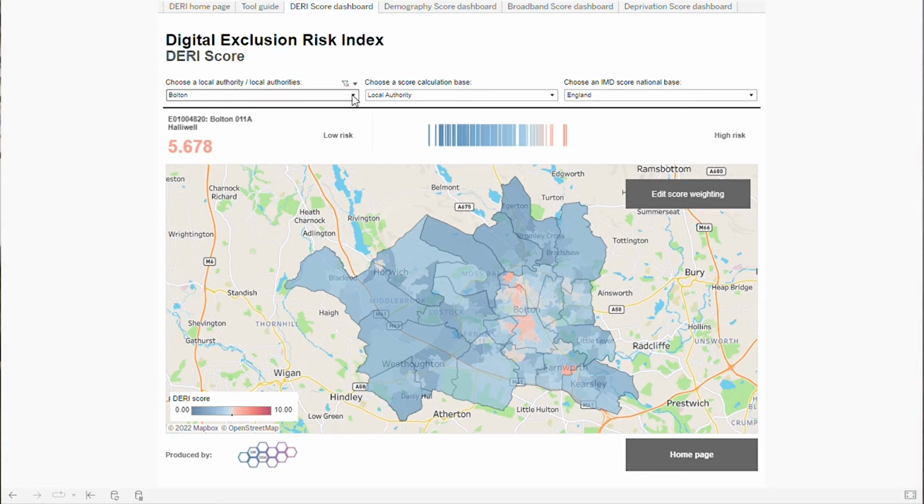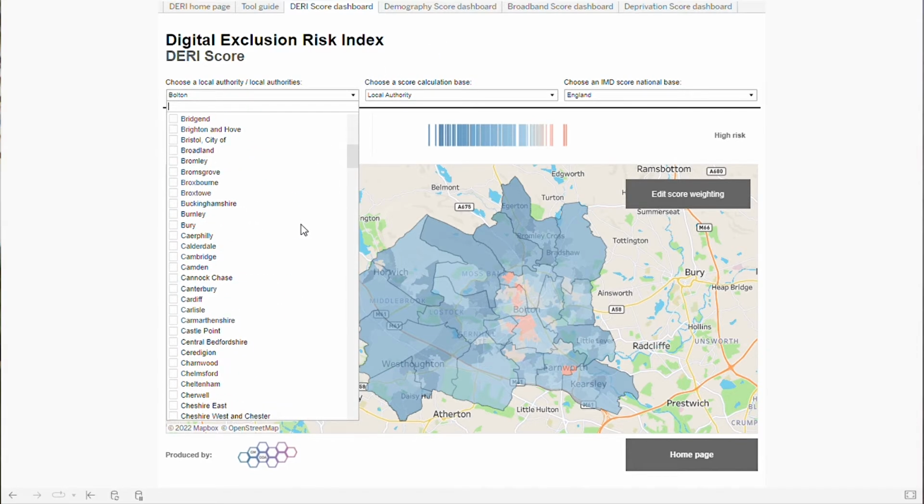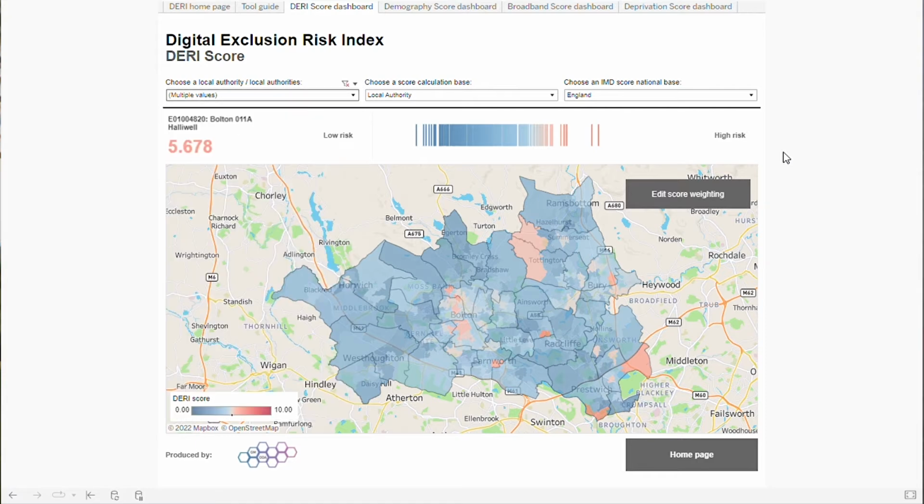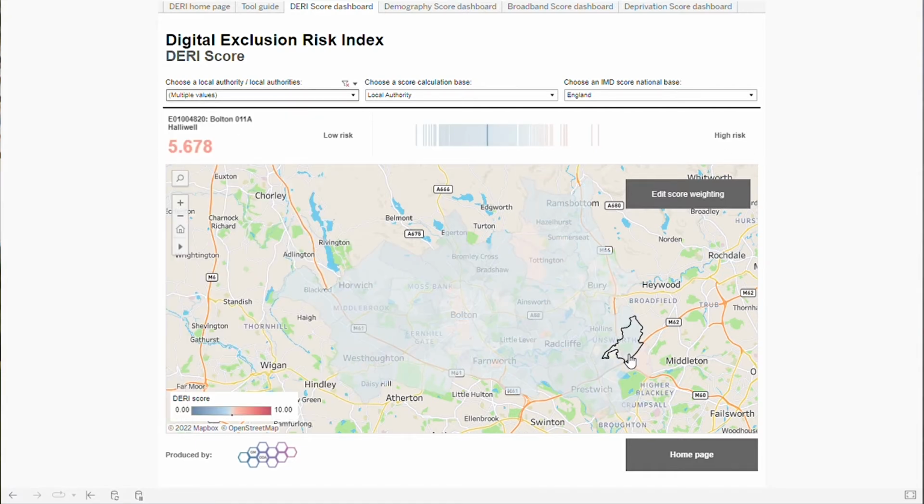So we created an open data set of some of these risk factors for every lower super output area across Great Britain. We created a risk index from the data and made the methodology open. And finally, we created a tool for policy officers to be able to explore the index and the data.